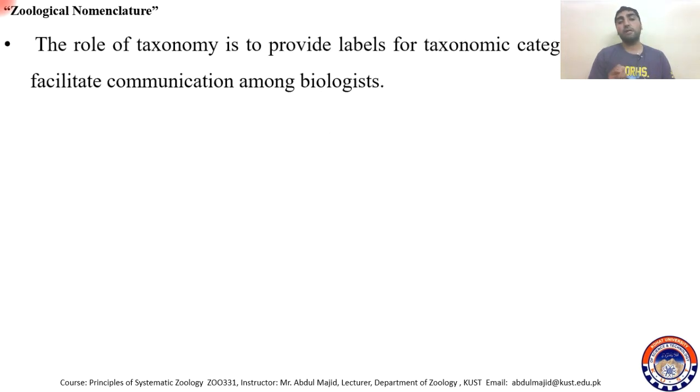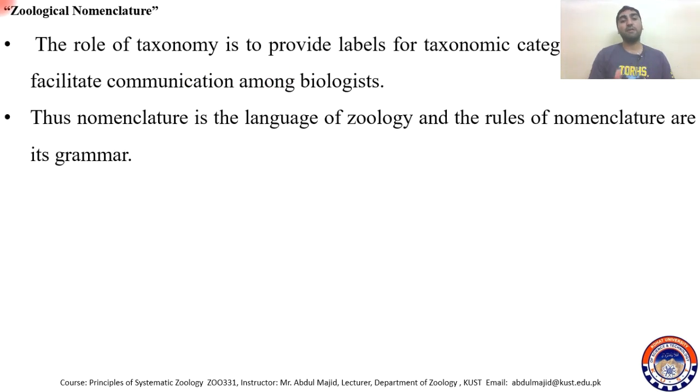The role of taxonomy is to provide these labels for taxonomic categories in order to facilitate communication among biologists, for smooth communication throughout the world among biologists. This way was adopted. So nomenclature is the language of zoology, because when we talk in zoology, we talk in zoology language. We use the scientific names, the names which are universal, stable, and unique, and the rules of this nomenclature are its grammar.